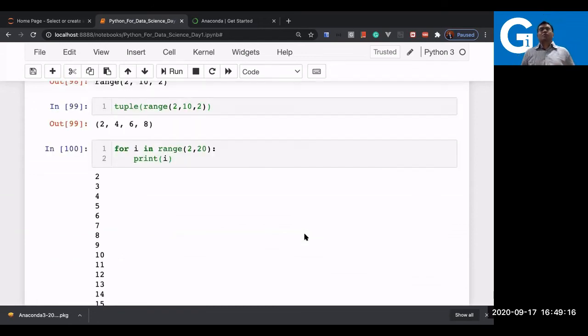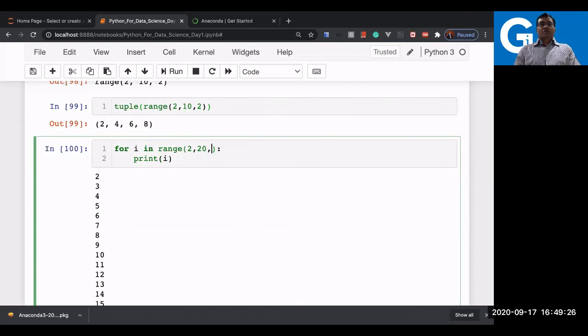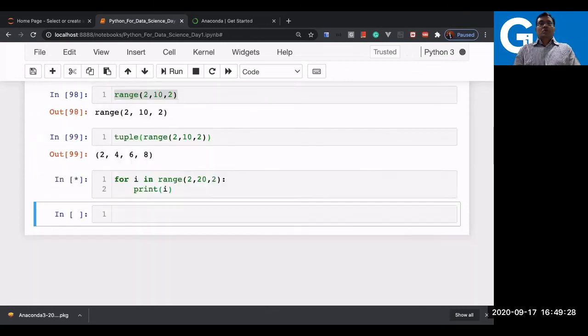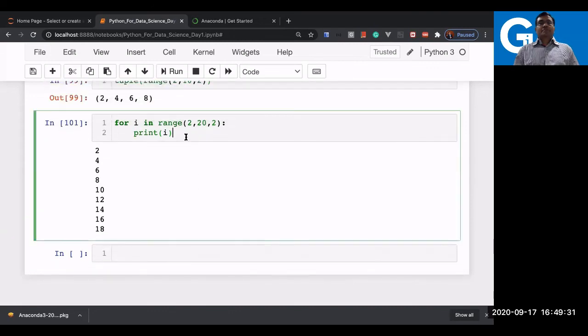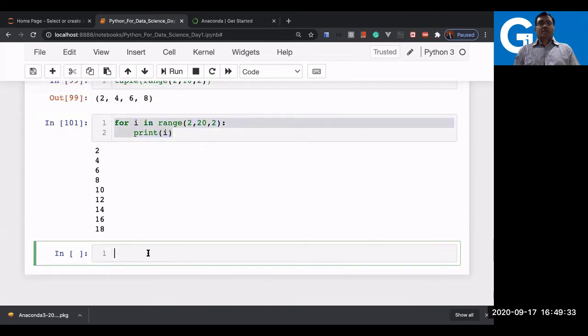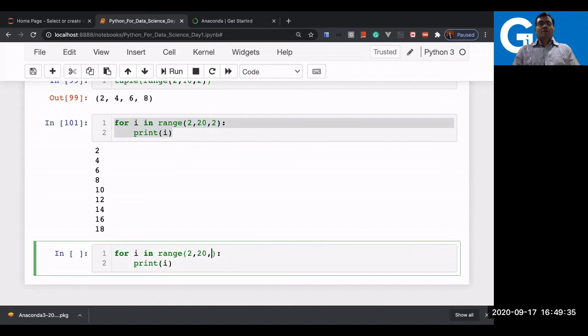So using the for loop also you can iterate. You can iterate by using the list, you can iterate by the tuple, you can iterate by the for loop also. And in case you want, let's say, just the even numbers, you say comma 2 here and you will get even numbers. So the last one is a step of 2. If you want, let's say, odd numbers, you can start with 1 and you will get odd numbers also.